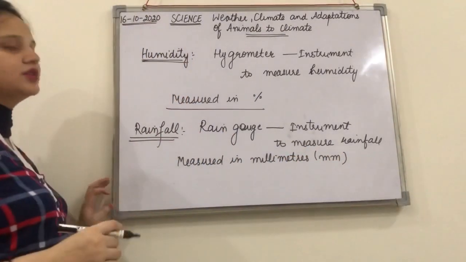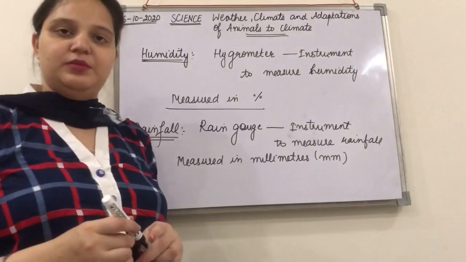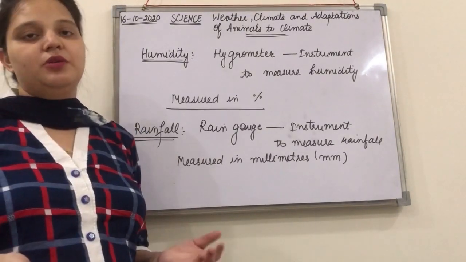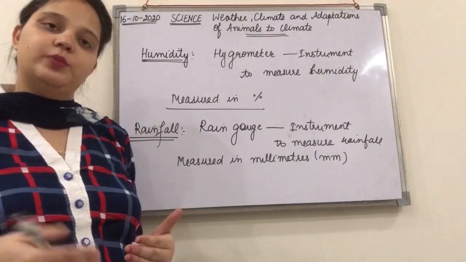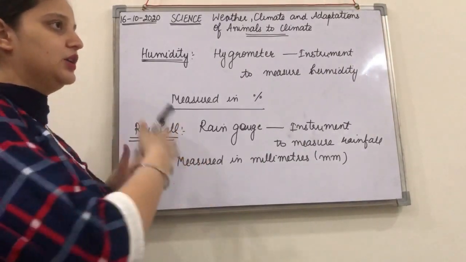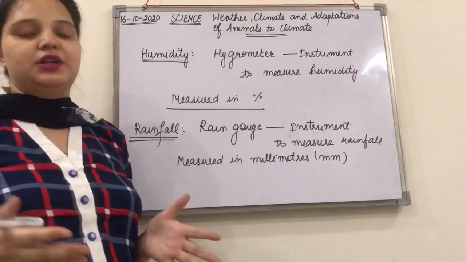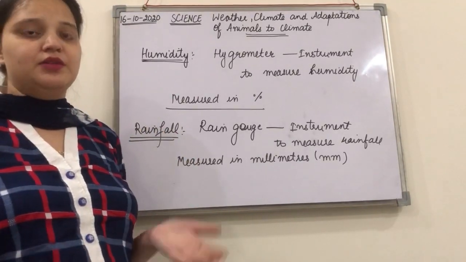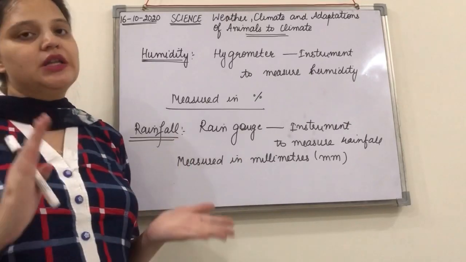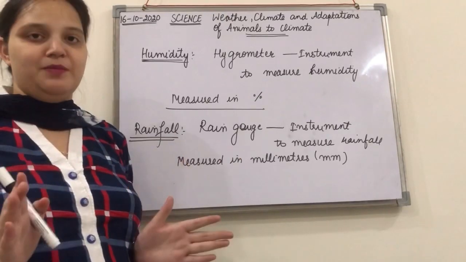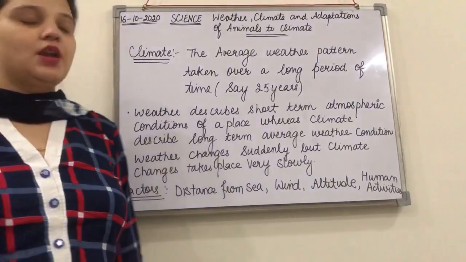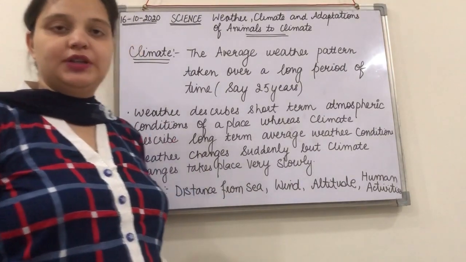Right? So this is about the weather and its elements, and how weather is changing, right? Weather is a complex phenomenon that is changing day by day or week by week. Okay, and these four elements are particularly affecting the weather. Now we are going to study the climate, and how weather and climate are different from each other. They are not the same, they are quite different from each other.